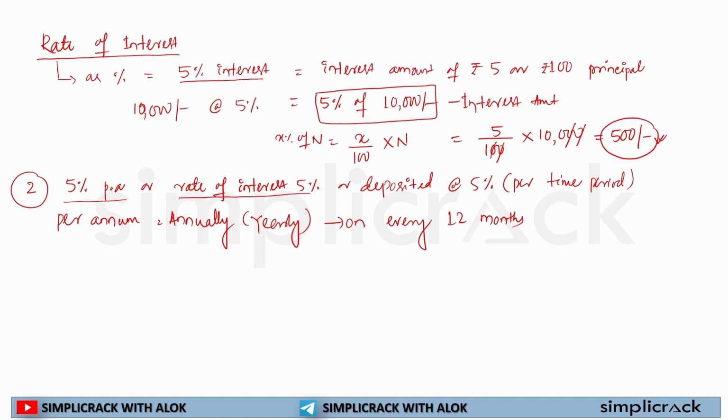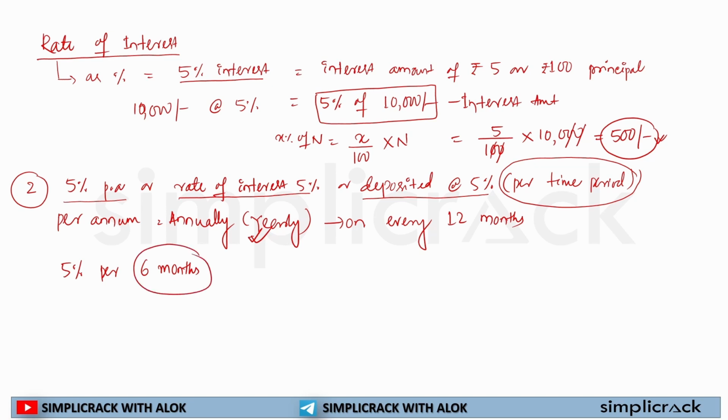That also means it is a yearly interest rate. If it is said deposited at the rate of 5%, there will be a defined time period. That means it may say 5% per 6 months. Now you need to understand this. So this is the second part of the rate of interest.